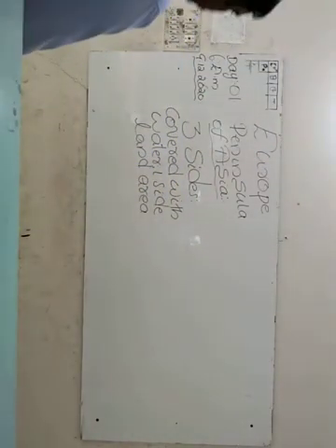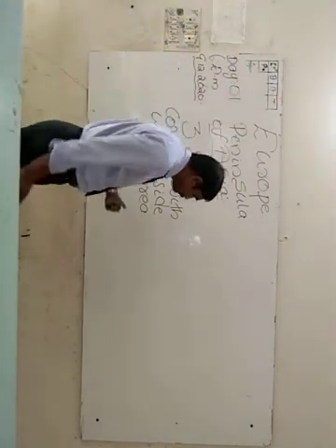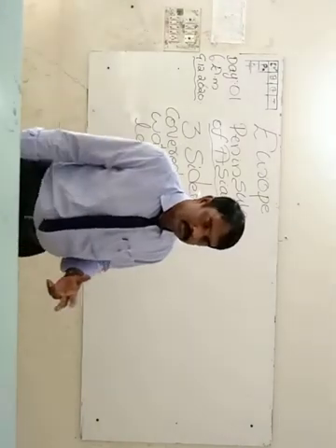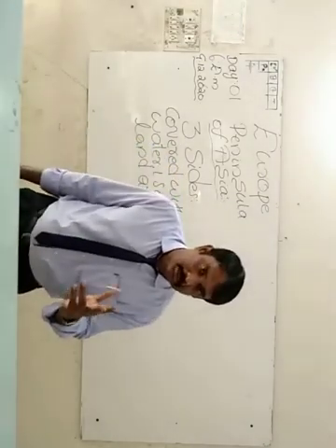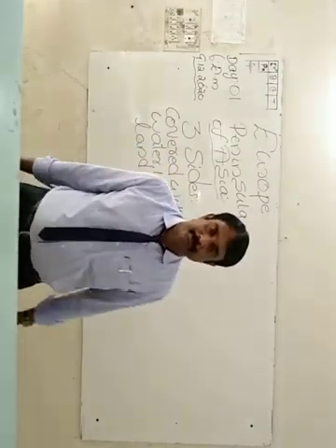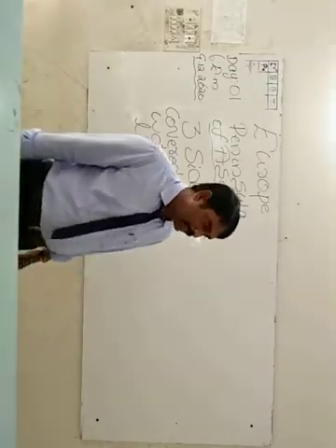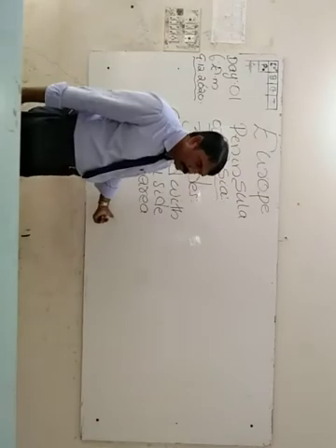India is the best example of a peninsula.